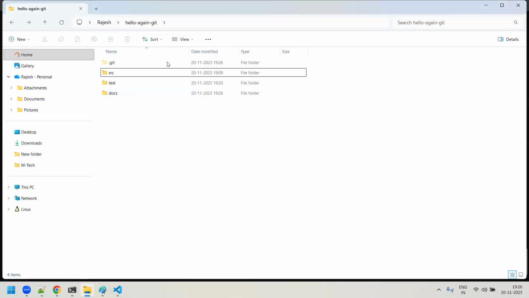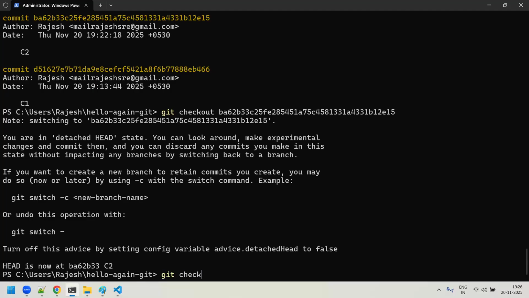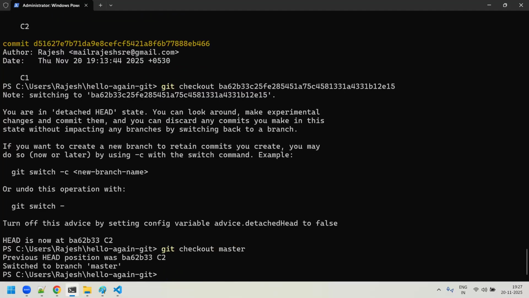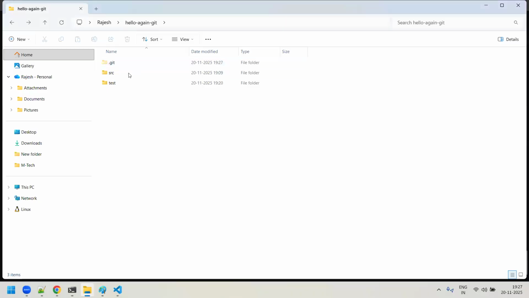It means that this is the second commit's information. It means that at the time docs was there, right? And if you want to go back again, what do you do? You will just say git checkout master. So now if you see, your head is now pointing to the latest commit. You can move between any commit ID with the help of a git checkout command. Specify that commit ID, and you'll be able to move your head from wherever it was pointing to that particular commit.